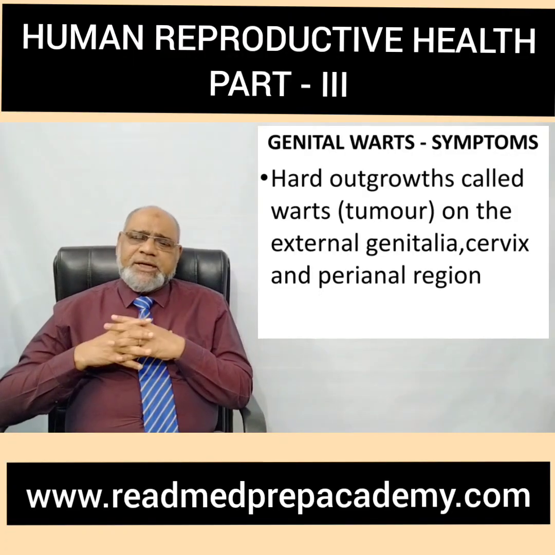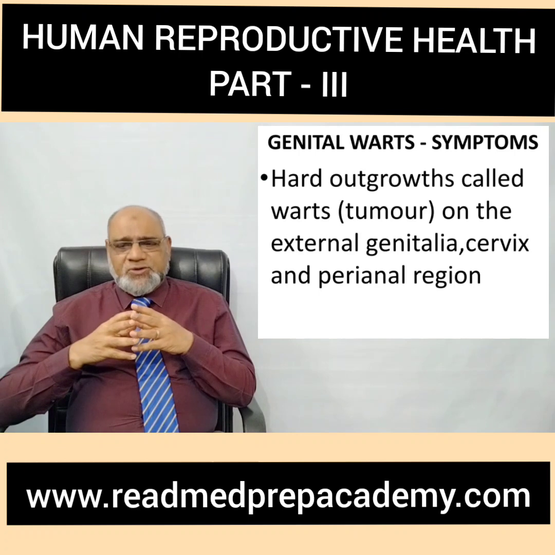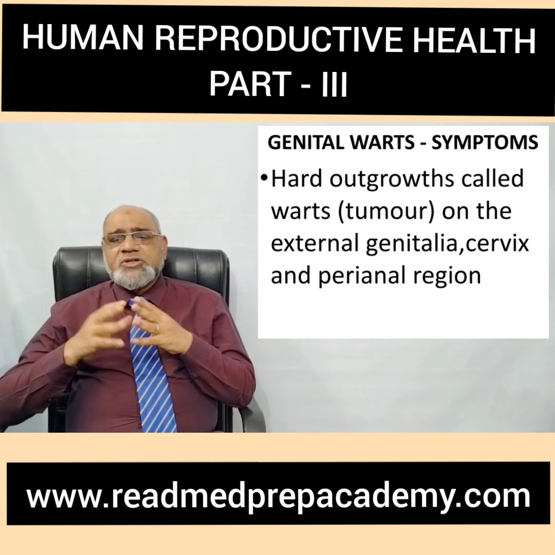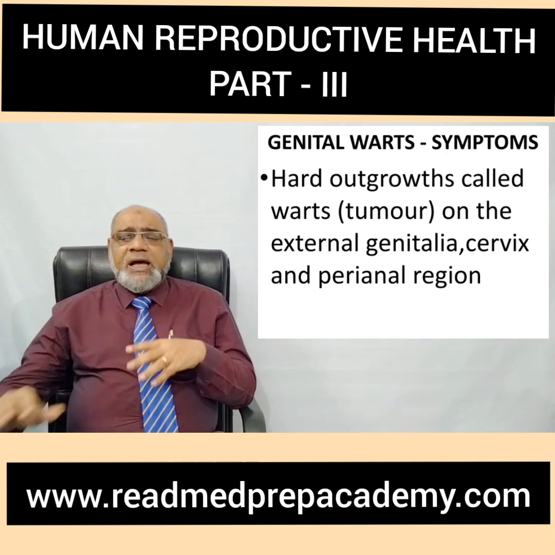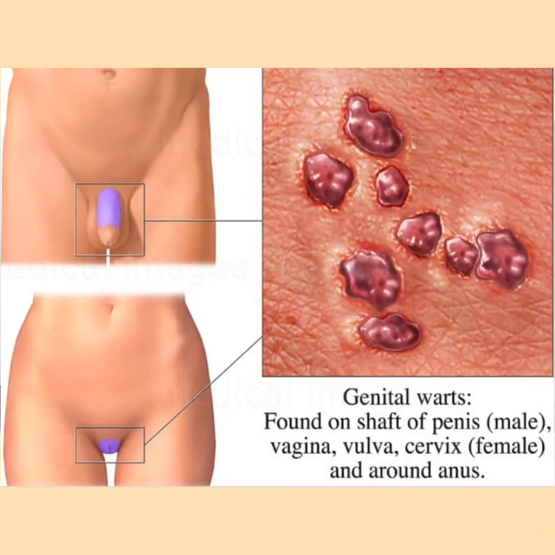What symptoms occur in genital warts? There are hard outgrowths called warts, or small tumor-like projections, on the external genitalia, on the cervix and around the perianal region. Here you can see the genital warts which are found on the shaft of the penis in the male and the vagina, vulva or cervix and around the anus in the female.